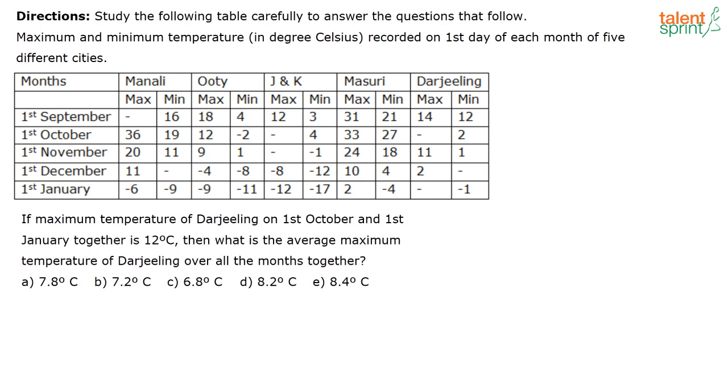See Darjeeling, if you see, this is Darjeeling. So you already have the values for September, November and December. Now they have given the maximum temperature for October and January together as 12 degrees. So this value plus this value put together, that is 12. So what is your average? 14 plus 12 plus 11 plus 2, correct? Divided by how many months are there? 5 months. Correct? You should be able to do it in your mind actually.